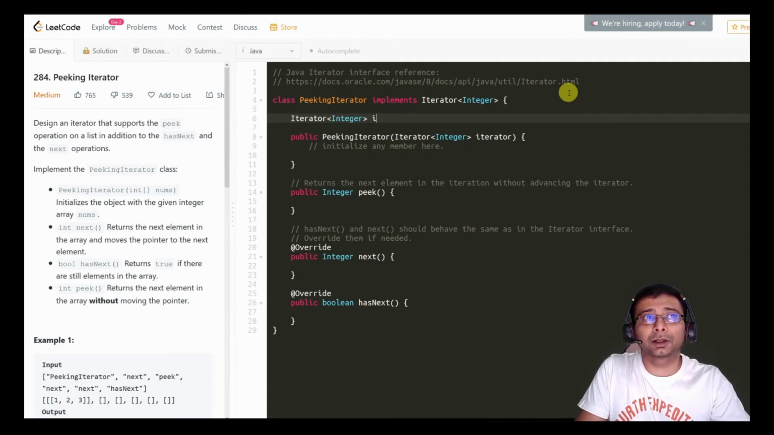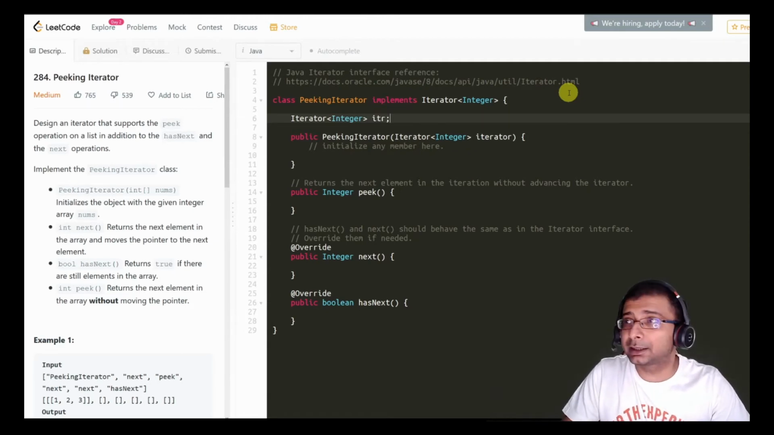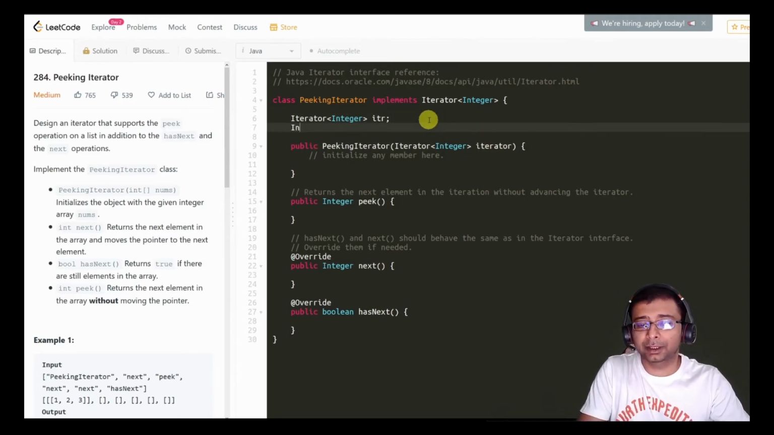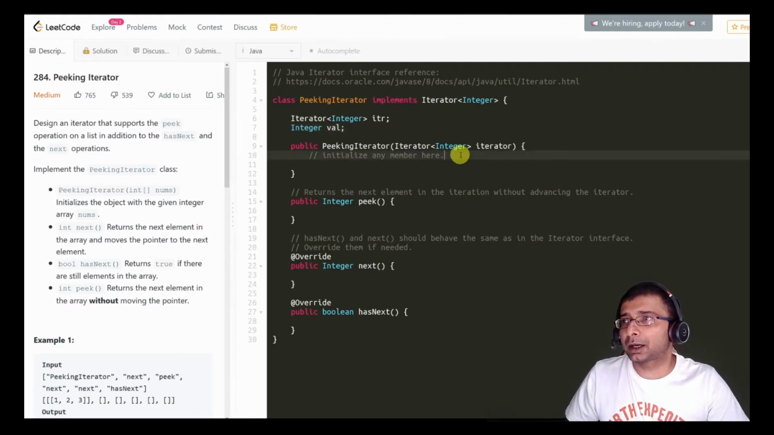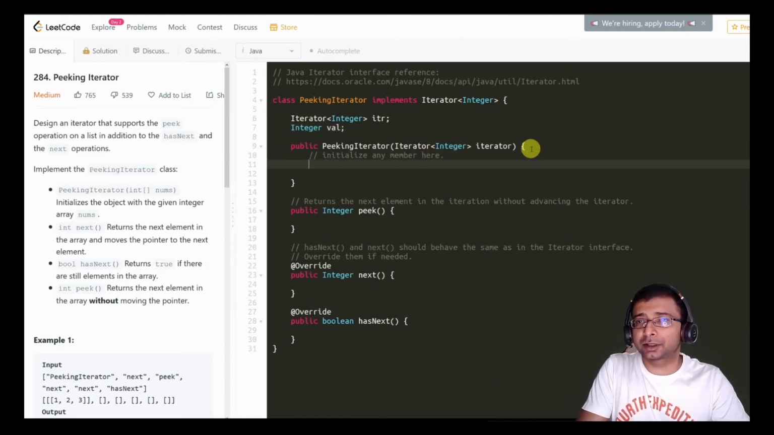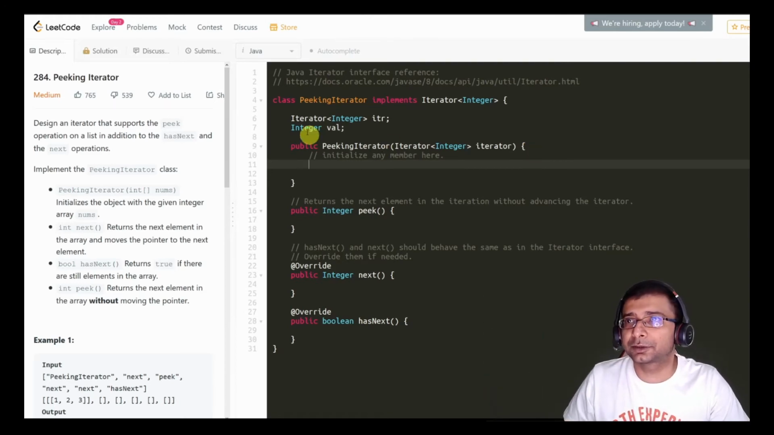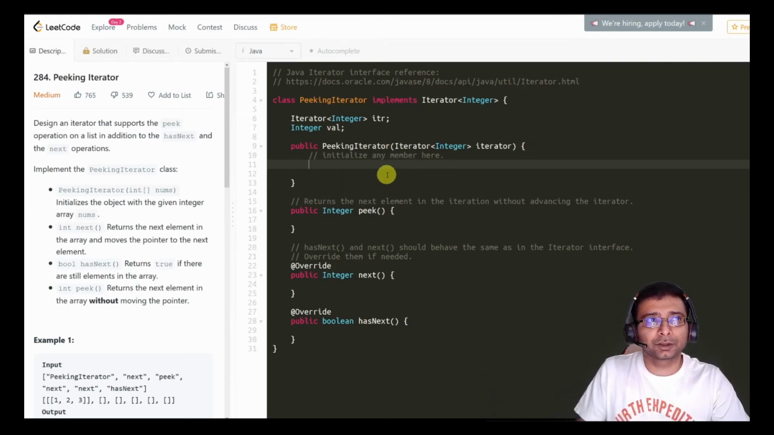And we are going to call that as itr. And this is nothing but the same iterator that's been passed to us, right? And we are going to have an integer called val, right? So how are we going to initialize this? The first thing we'll be doing is to initialize these two variables when the constructor is called, right? So we are going to do that.